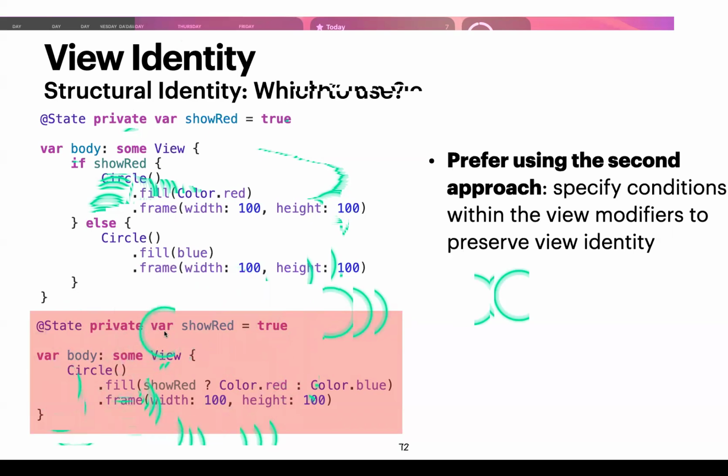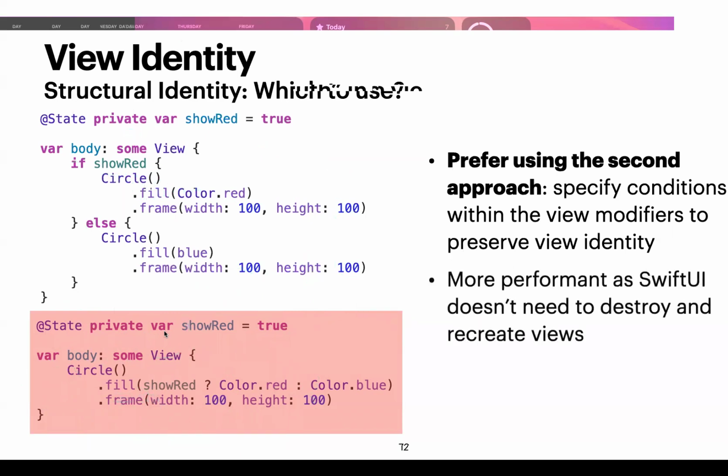Sometimes you want it to transition in and out, but in most cases you just want to change a property of that view without that default transition. So to use this second approach, you specify conditions within the view modifiers to preserve view identity, most likely using ternary operators like this. Again, it's more performant since SwiftUI doesn't need to destroy and recreate views.